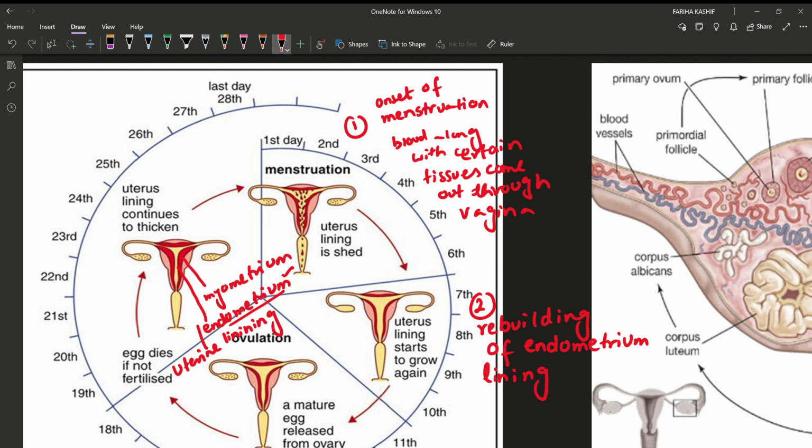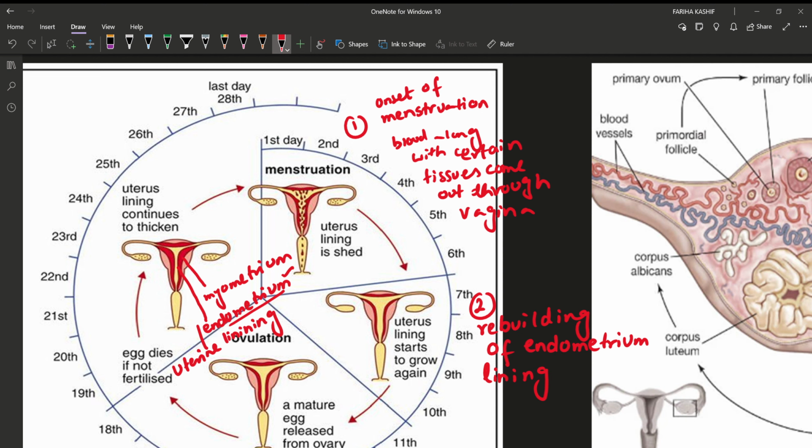The blood along with certain tissues of the endometrium lining or uterine lining, because we know that the endometrium lining is a spongy lining. It is made up of certain tissues and blood. So why it will break down and come out through the vagina, we will discuss later. It happens because of certain hormones. Okay, so what happens in menstruation? Blood along with certain tissues of the uterine lining will come out. Uterine lining or endometrium lining will come out through the vagina. It is called the onset of menstruation.